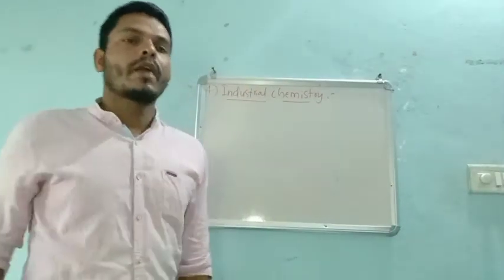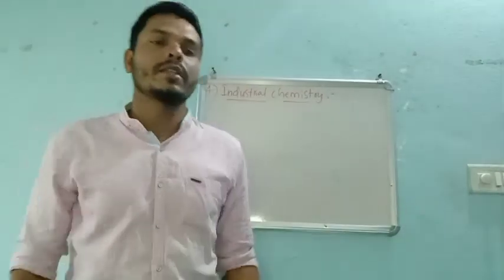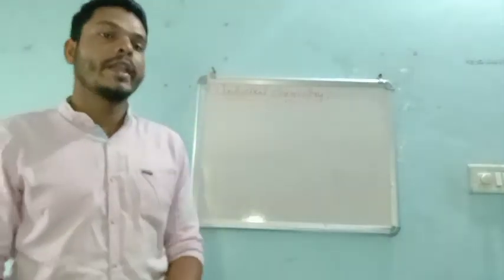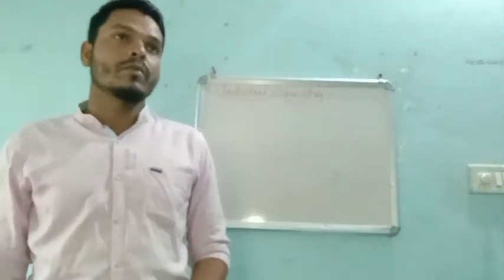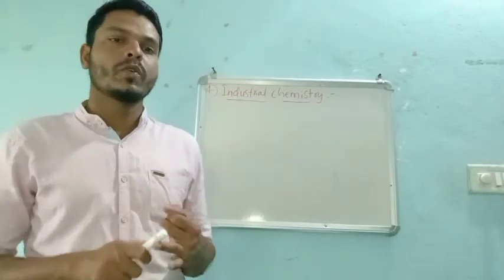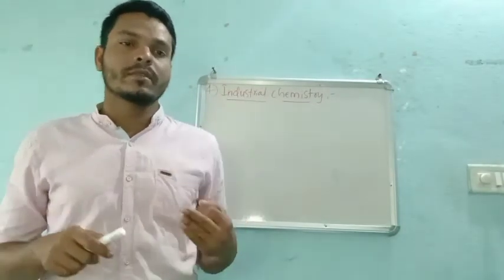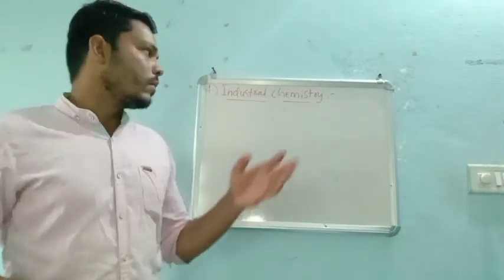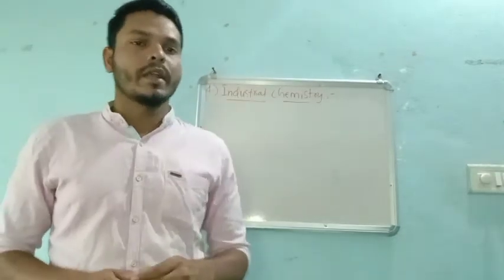Without industry nowadays, we cannot easily imagine our life. Why? Because we require everything, starting from soap or paste. Everything we get comes from the chemistry called industrial chemistry.